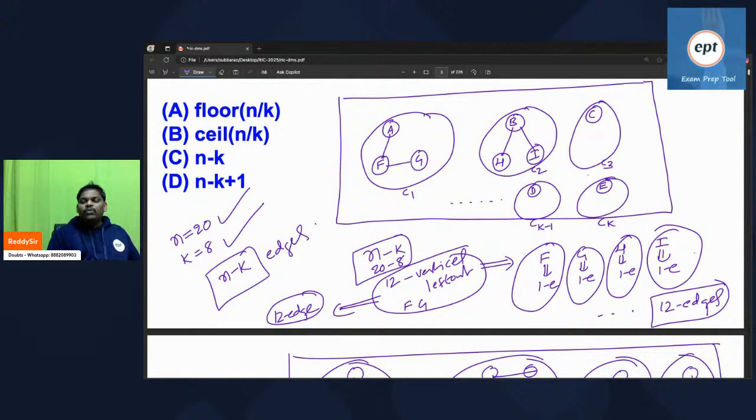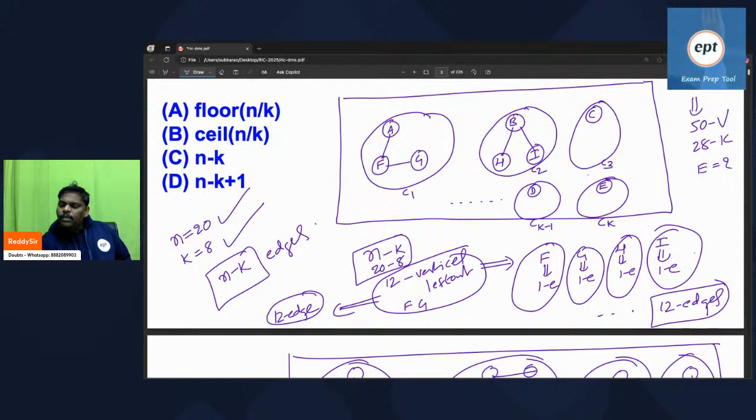Some people are just substituting in the formula. Sometimes he will give a question in the examination like this one: in a forest, 50 vertices are there, and one more thing, 28 components are there. How many edges are there?